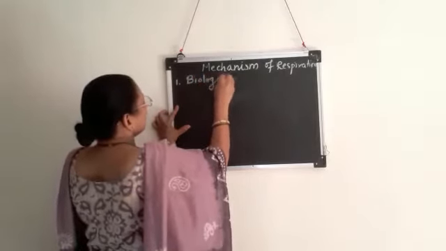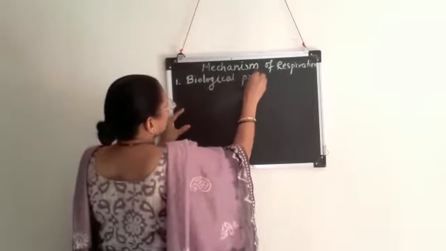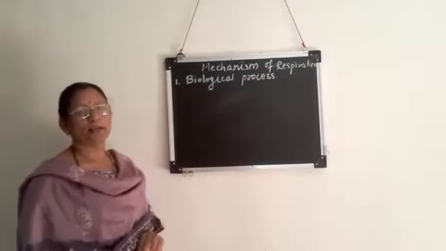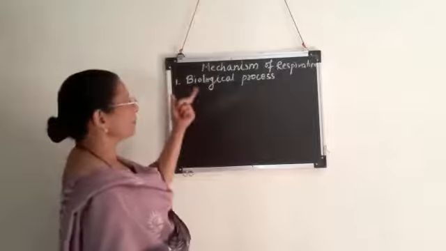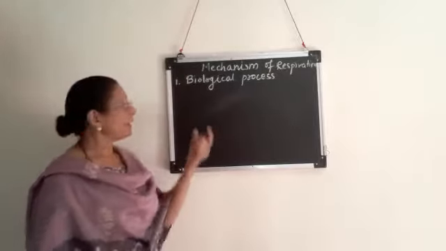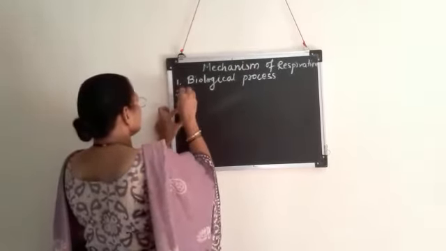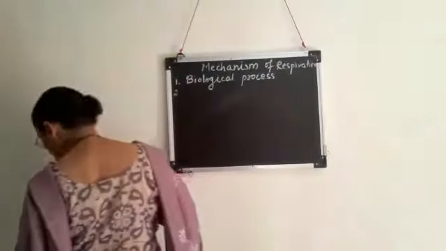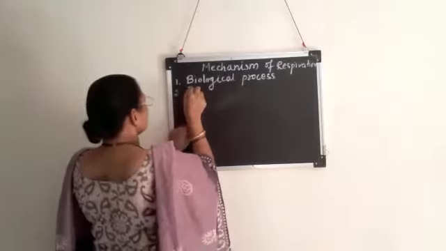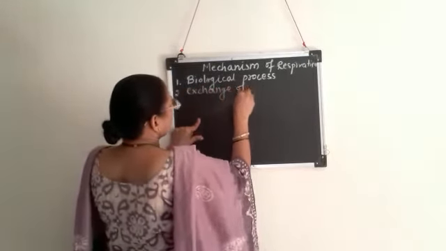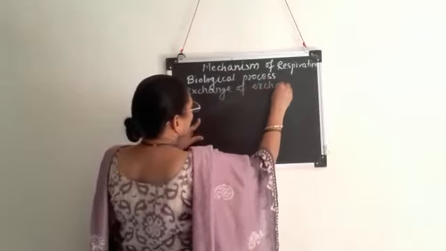What do you mean by biological process? Bio means always related with living beings, taking place only in living beings. So it's a biological process and it involves exchange of gases. For exchange of gases, what are the requirements?